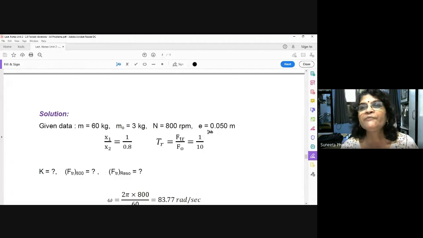With a stroke of 100 mm, the speed of the crank is 800 rpm. That is, the operating speed is given. So N is equal to 800 rpm. Immediately you find out omega, the operating speed in terms of radian per second. So omega is equal to 2 pi N upon 60, that is 83.77 radian per second.